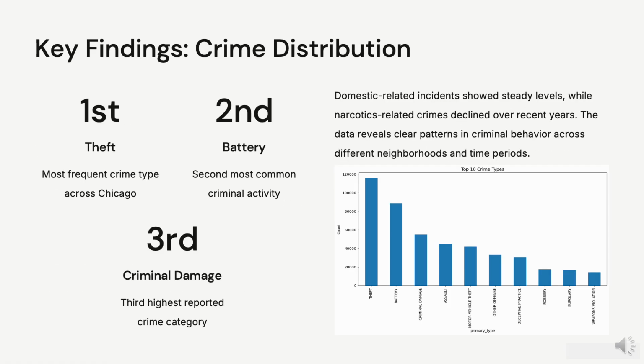Now, for our results. The analysis quickly revealed the top three most frequent crimes in Chicago: theft, battery, and criminal damage. As you can see from the bar chart, theft is by far the most common. We have also observed that while narcotics-related crimes have seen a decline, domestic incidents have remained steady. So, this gives a clear picture of what types of crimes are most prevalent across the city.